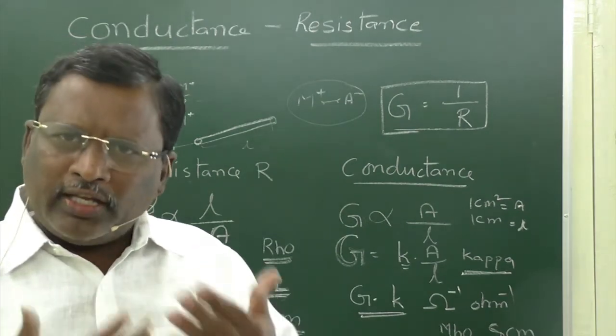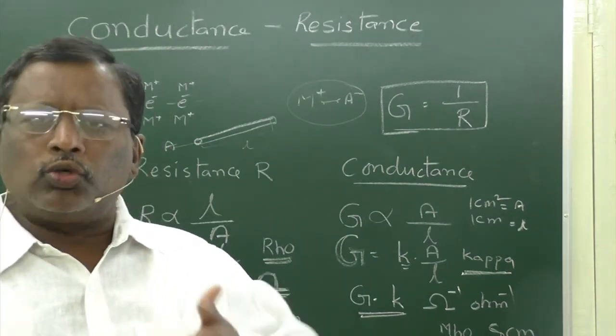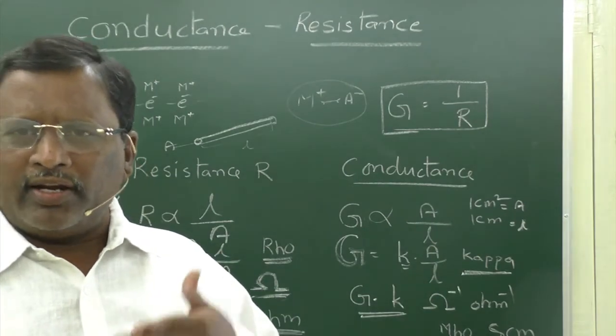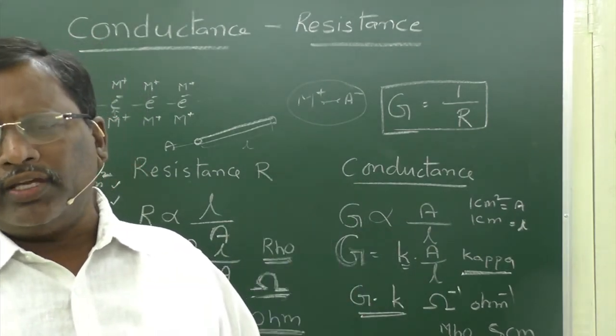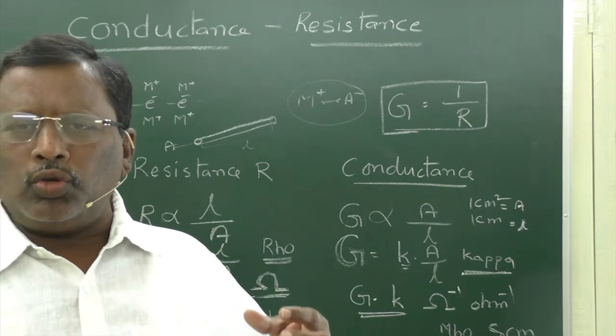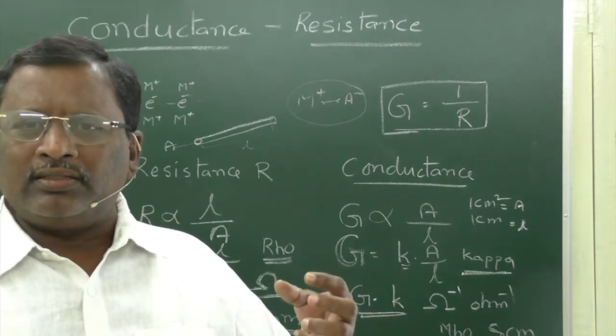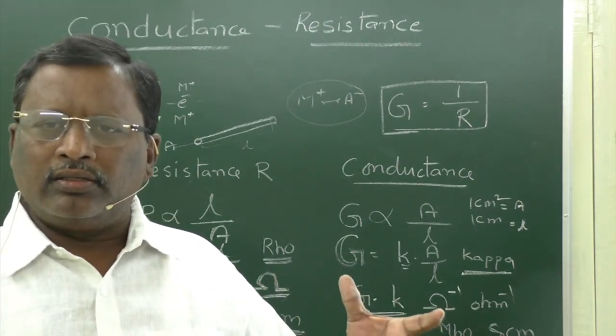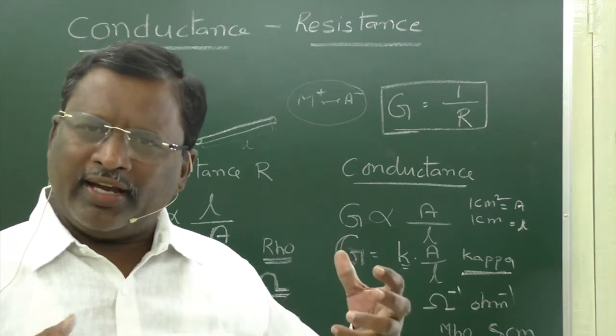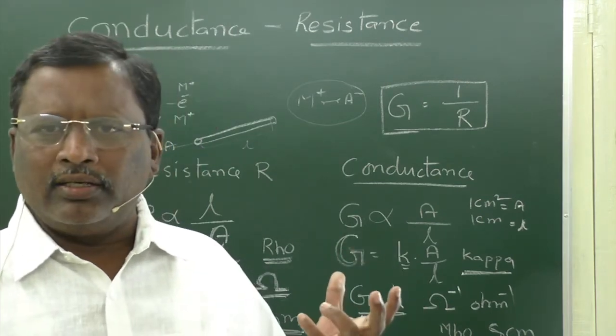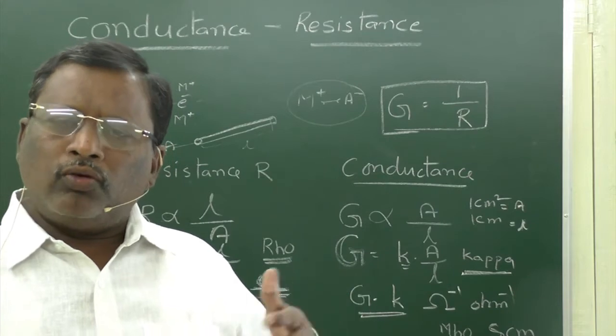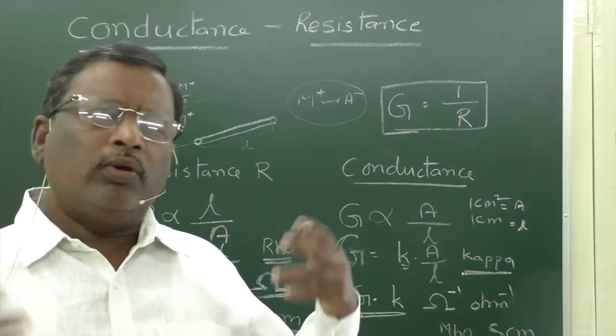And the property or tendency of the conductor to conduct the charge or electricity is said to be conductance. These are two opposite characters of a conductor, just like we have good character and bad character. Sometimes when good character dominates the bad character, we become good.